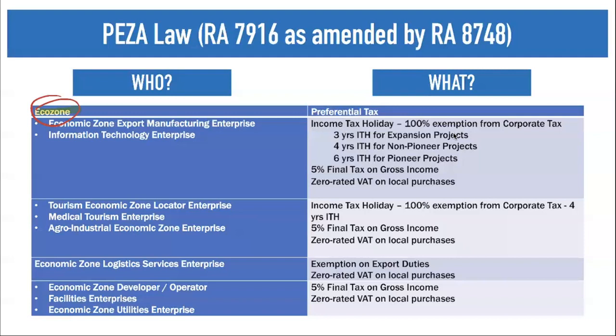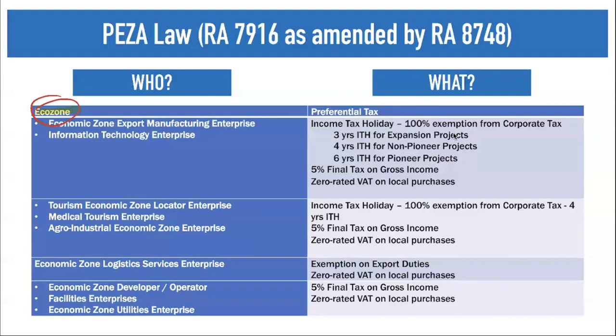So as you can see, when we talk about our eco zones, we have different business operations happening on that eco zone. So here are the different business operations. Now, what you need to learn here is that per business enterprise, they have different tax incentives. So what I want you to remember is the particular incentives applicable to a particular business enterprise operating under that ecozone. So here I outlined the different enterprises and their incentives. Certain enterprises have the same incentives.